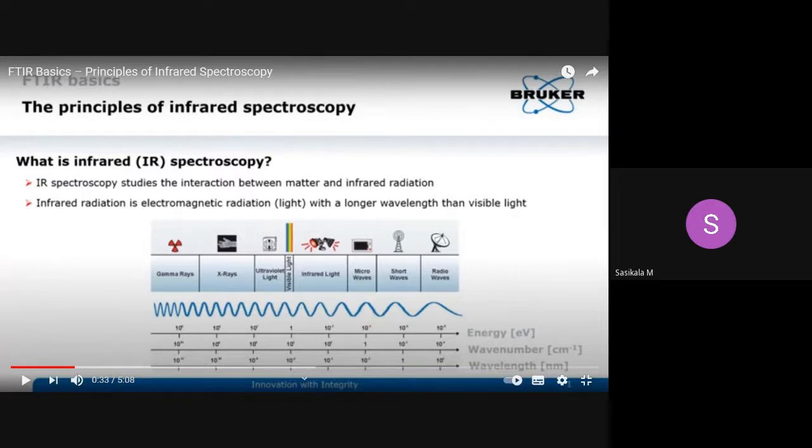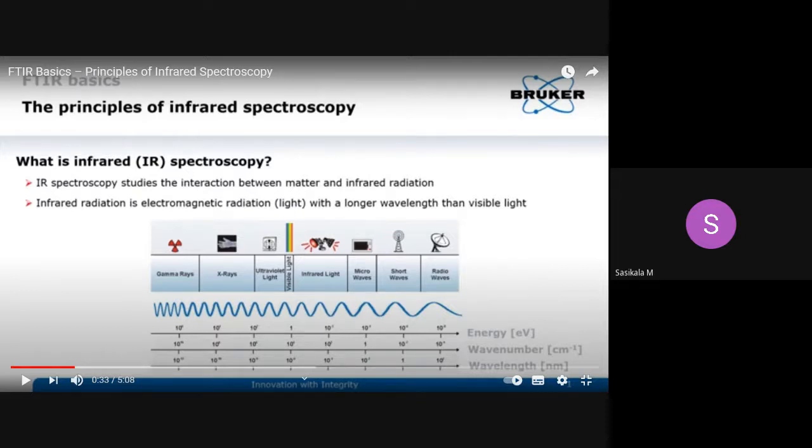Why is it called the functional group region? We can determine the functional groups present in the molecule which you are going to analyze, that is your analyte. What functional groups it has can be analyzed and interpreted from the functional group region of the IR spectrum. The next region, the rotational spectral region, is called the fingerprint region.